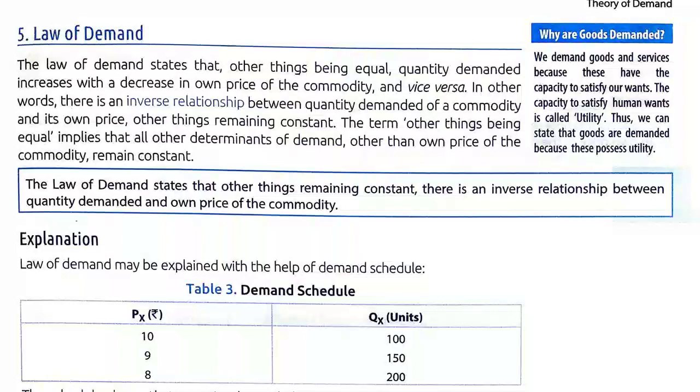So, suppose price of a particular vegetable increases in the market, normally consumer will purchase less of that commodity, and if price of a vegetable decreases, then probably consumers will buy more of that commodity.